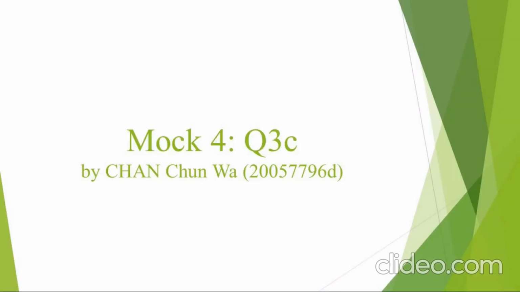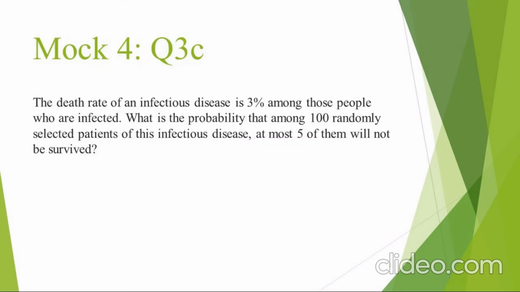Hello, I'm Chen Zhenghua. I'm going to present our group's solution to mock exam 4, question 3 part C. The death rate of an infectious disease is 3% among those people who are infected. We are required to find the probability that among 100 randomly selected patients of this infectious disease, at most 5 of them will not survive.